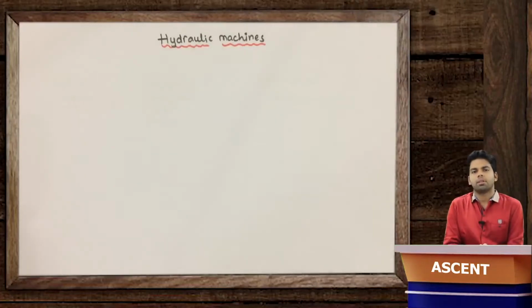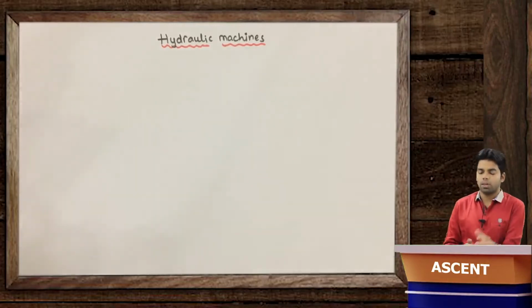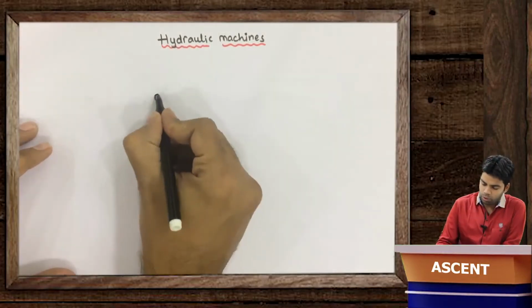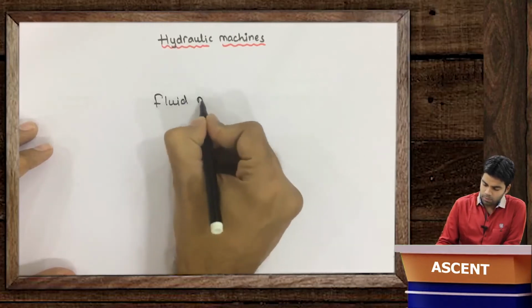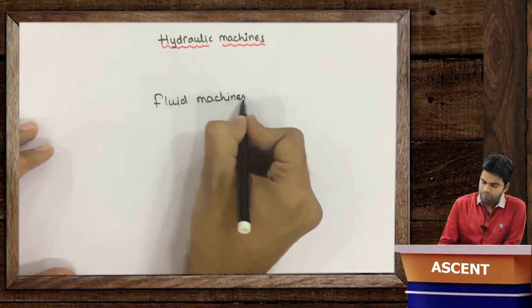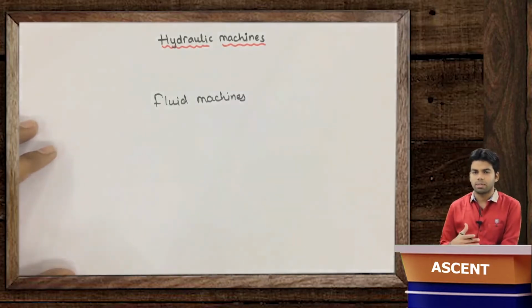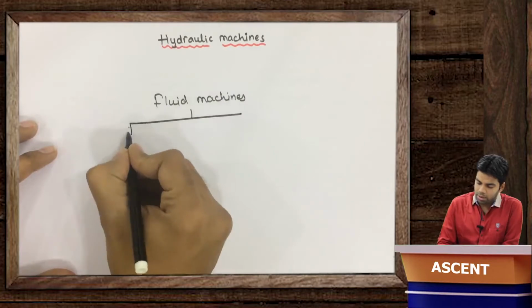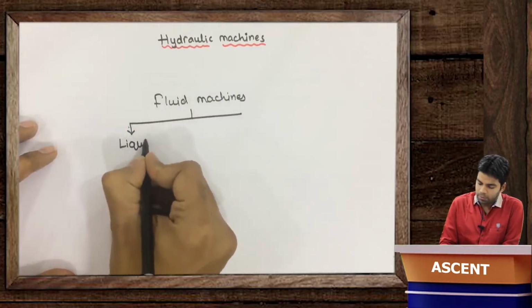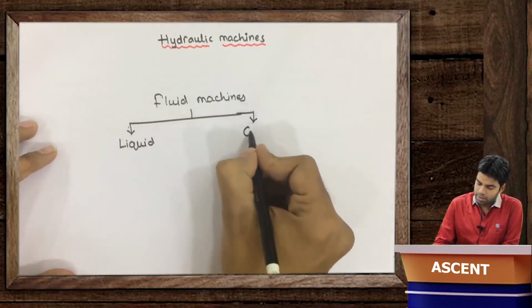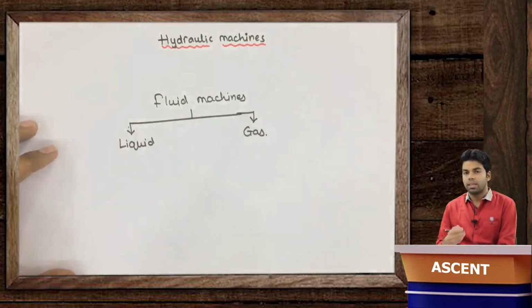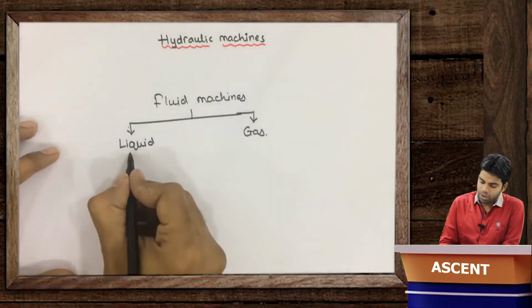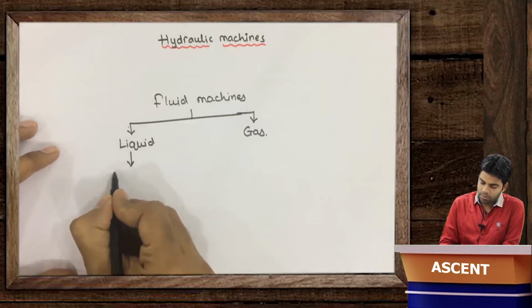Hello everyone. So the next topic which we are going to start today is hydraulic machines. Now what actually are these hydraulic machines? These hydraulic machines are actually the part of fluid machines. When we classify these fluid machines on the basis of the type of working fluid used, the type of working fluid used can be either liquid or it can be gases. So when the liquid is used as a working fluid, then the machines are termed as hydraulic machines,